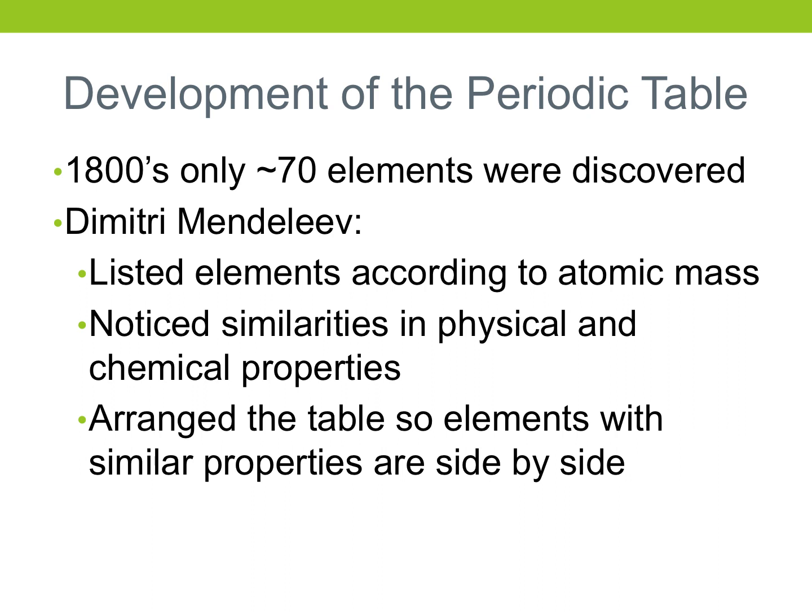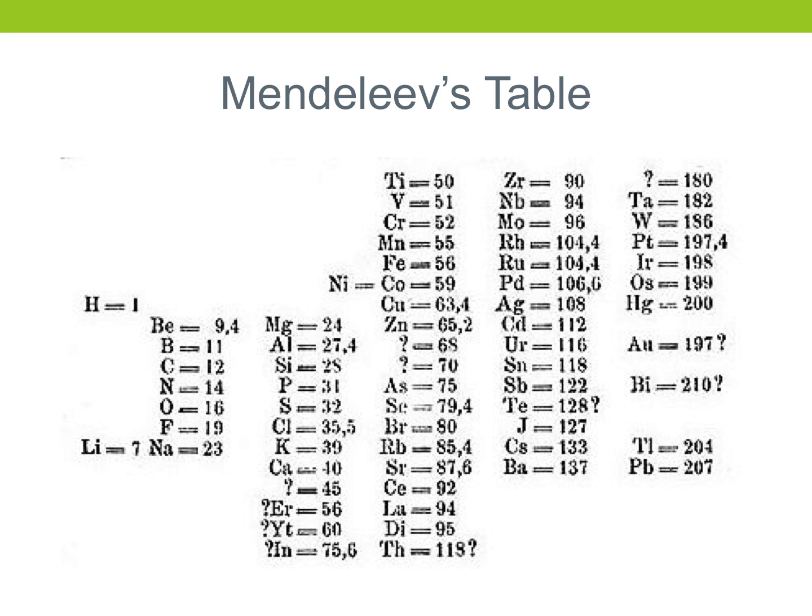So he took these elements and organized them based off of their atomic mass. When he did that, he noticed that there are similarities in both physical and chemical properties between elements, and so he put those elements side by side. Here's a picture of Mendeleev's table. If you notice, it's the same elements that we know of today, just missing a few.